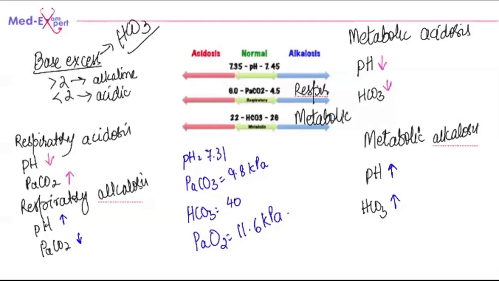Good. Now, basically what happens is that you are given the value of carbon dioxide and oxygen in the exams. Why are you given the value of partial pressure of oxygen in the exam? We are given the partial pressure of oxygen to determine whether it is type 1 or type 2 respiratory failure.